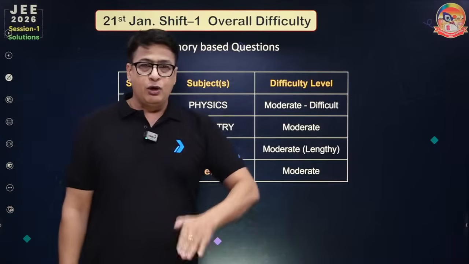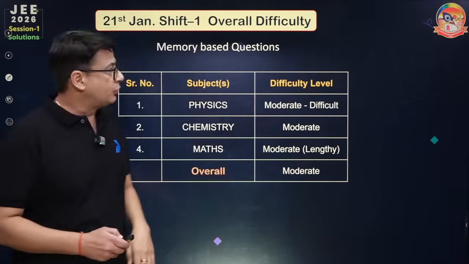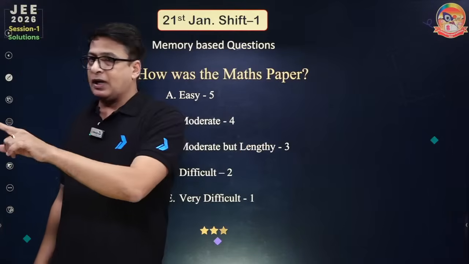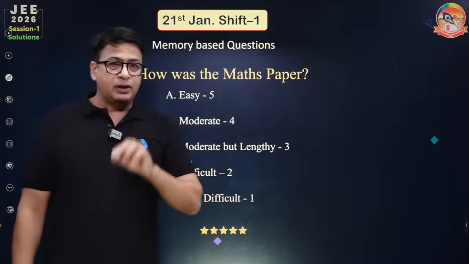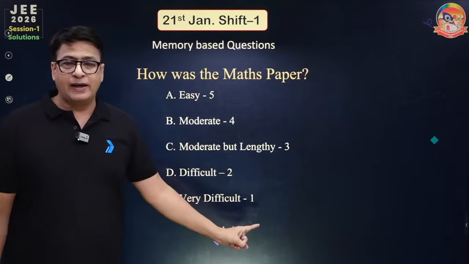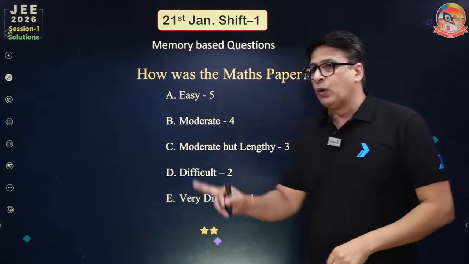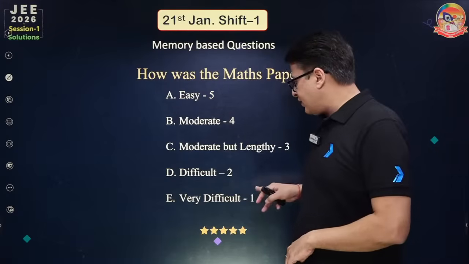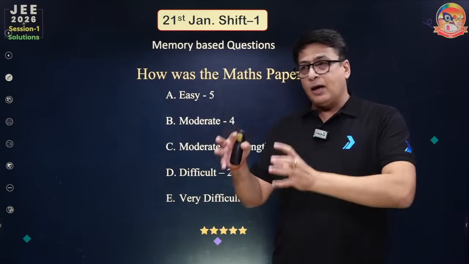Maths, as usual, is moderate to lengthy, not difficult but lengthy. So how was the maths paper according to you? Write in the comment box: if you feel the maths paper is easy, write 5, and if it is very difficult, write 1. Post your observation from 5 to 1 in the chat box so that you can see what the other students are saying about maths.